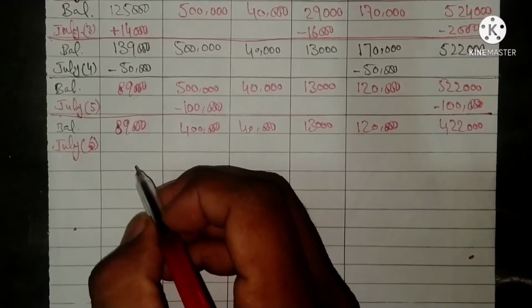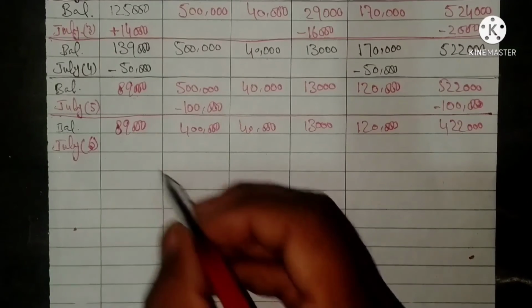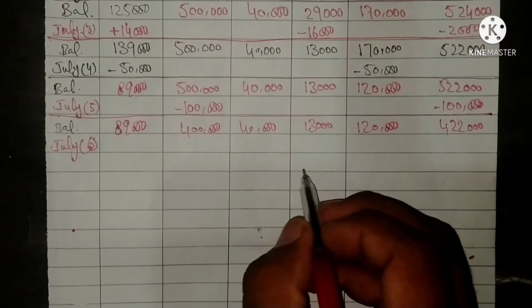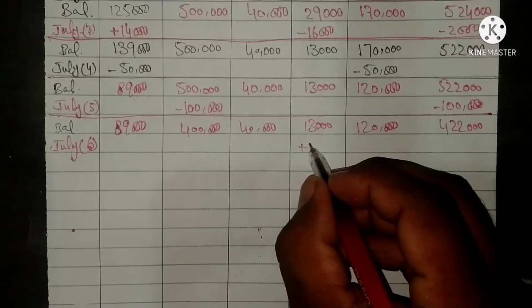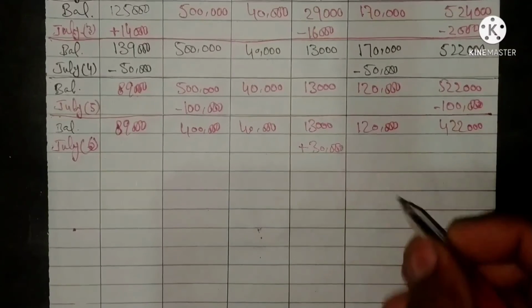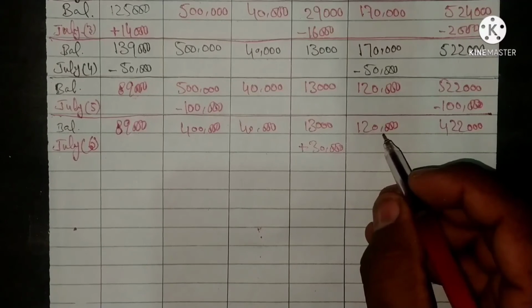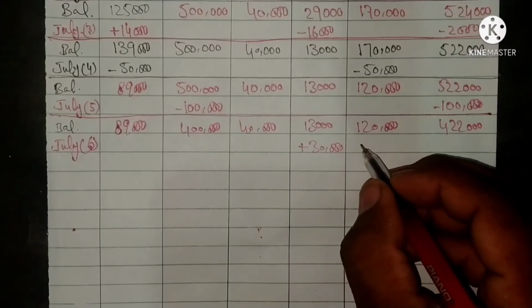First is goods purchased for $30,000 on credit basis, so first is an increment of $30,000 in goods. Goods increased by $30,000. The second effect of this transaction is an increase in creditors, or our payables, by $30,000.